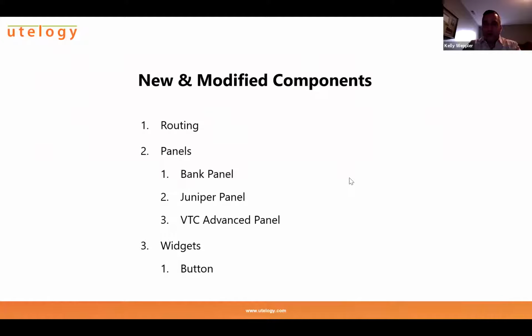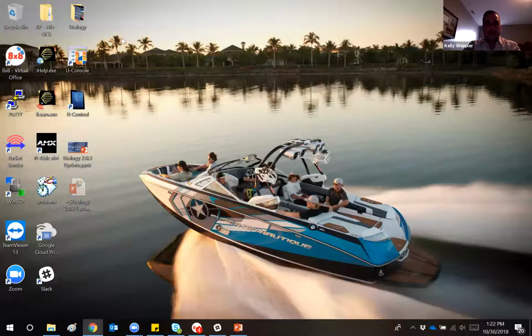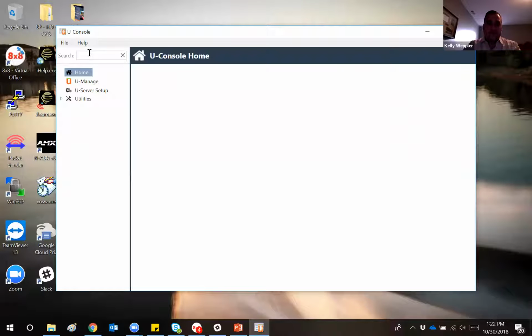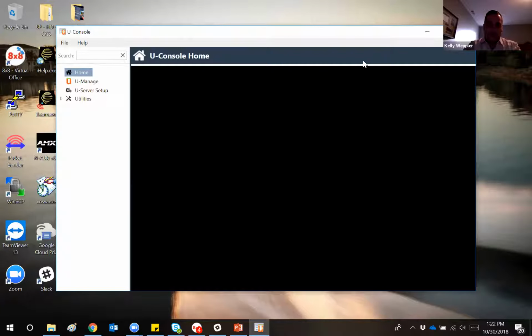I'm going to launch my uConsole here. Okay, and we're connected. So I'm going to navigate to this UI reference model.